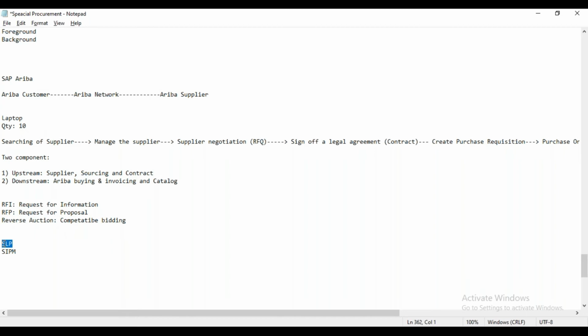And in the downstream, as you said, it is the catalog. And are we seeing Ariba buying moving to the Ariba guided buying?